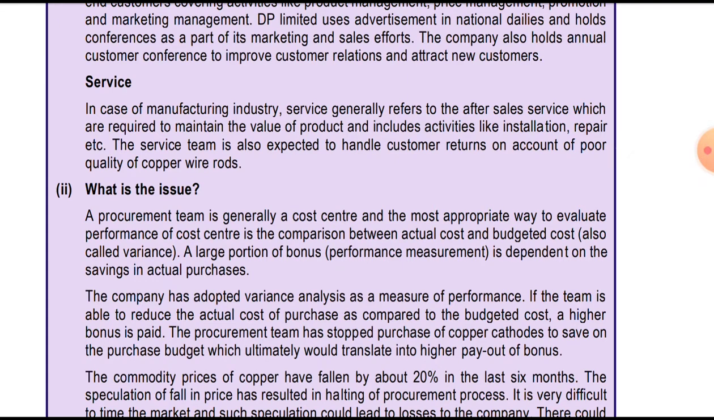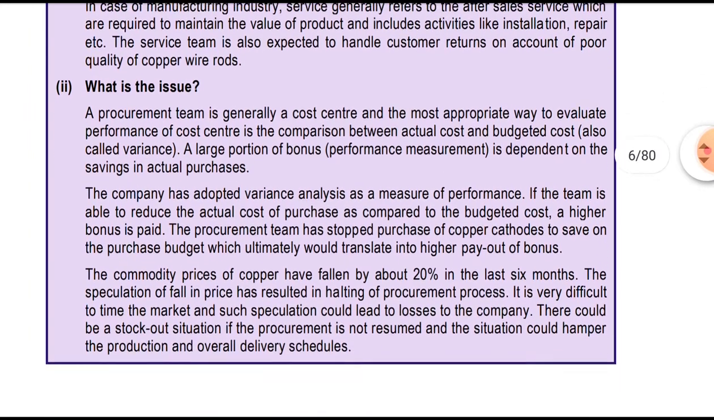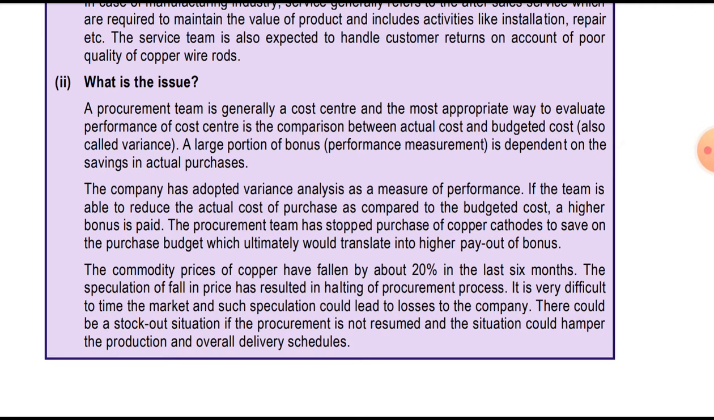Second, they had asked what the issue is in the entire scenario case study which we have read. The procurement team is generally the cost center, and the most appropriate way to evaluate the performance of a cost center is comparison between the actual cost and the budgeted cost, also called variances. So how do we evaluate that? We compare the budget with actual, and we calculate the variances, favorable and adverse.